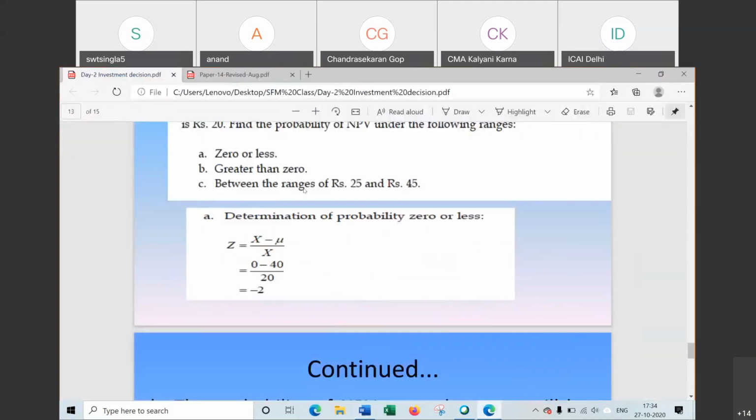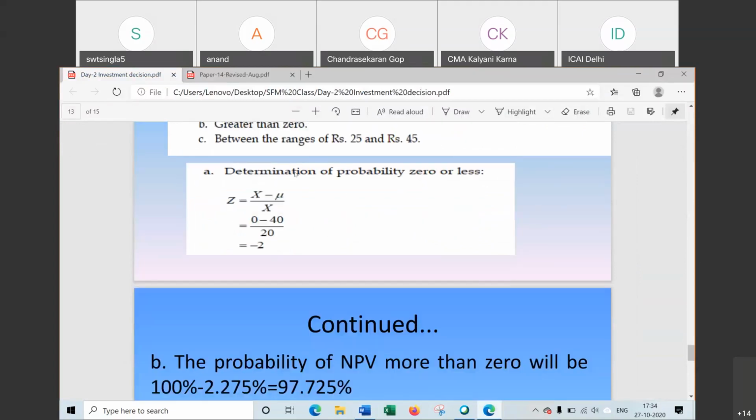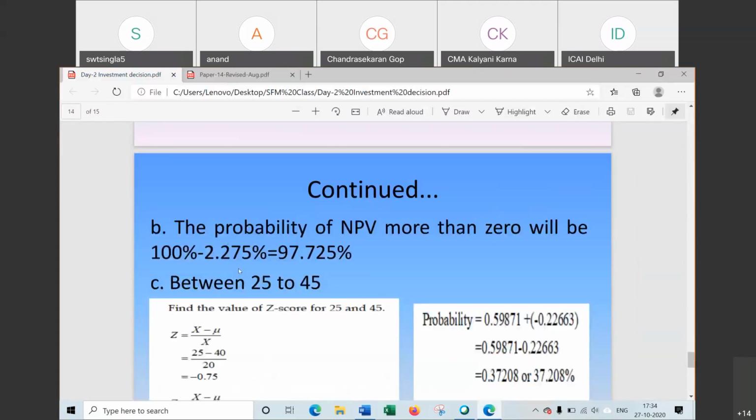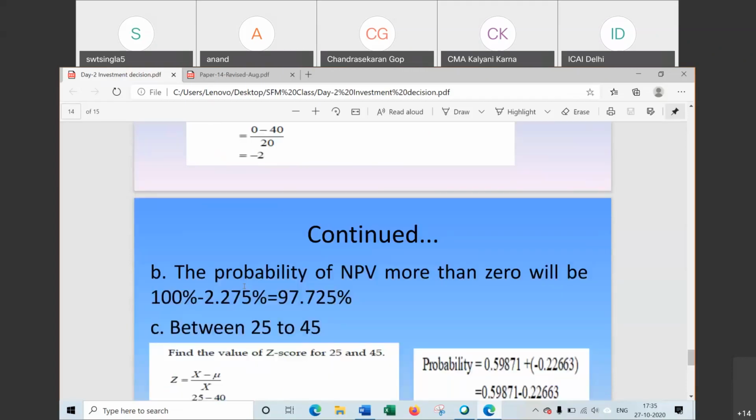Now the next one is greater than 0. So for 0, what did we find the probability to be? 2.275, and sometimes it is written as 2.28. What we found just now, 2.28, is rounded off. So for 0 the probability is 2.28 or 2.275.